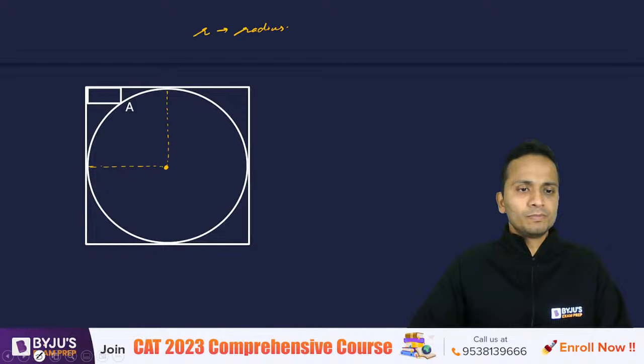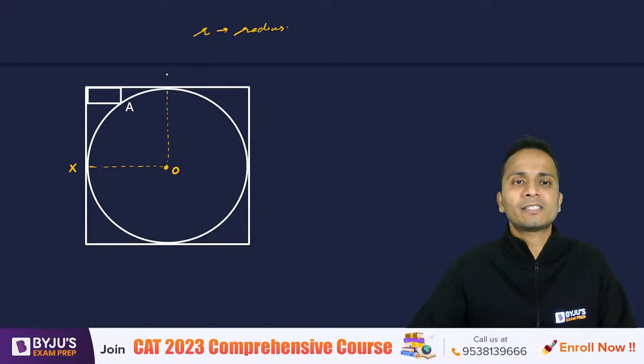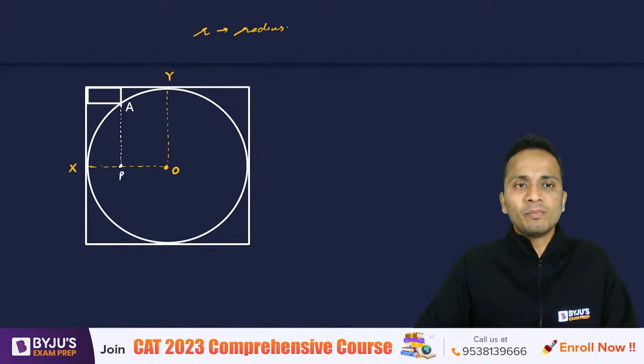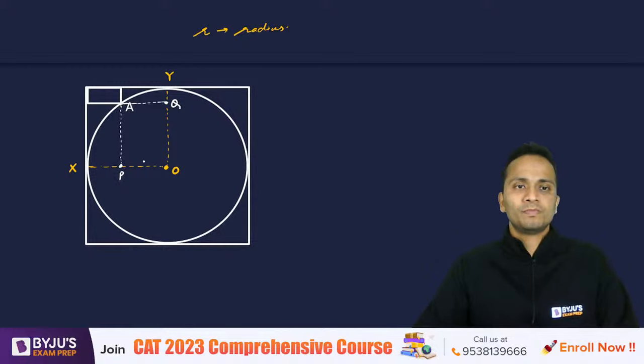Okay. Now from point A, I'll drop perpendiculars on these two radii. Radius to center O, I'll call this point X and this point Y. So from A, I'll drop a perpendicular on OX, and let's call this point P. Similarly, from A, again I'll drop a perpendicular on OY, and let's call this point Q.